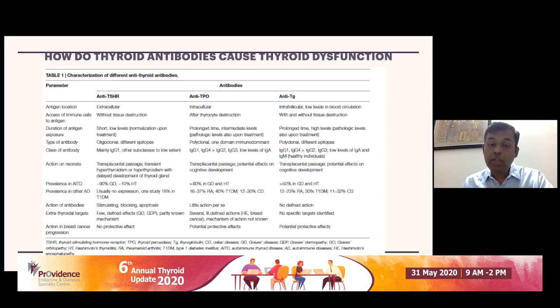If you look at the prevalence of anti-TPO in the population, it is close to 10 to 12%. But if you take individuals who have other autoimmune disorders like rheumatoid arthritis, type 1 diabetes, or Crohn's disease, the prevalence reaches somewhere between 30 and 40%. If you look at type 1 diabetes, 40% of them have anti-TPO positivity. What could this mean?